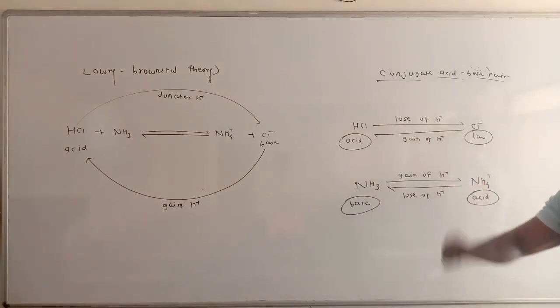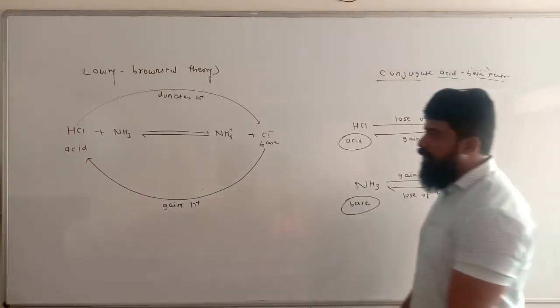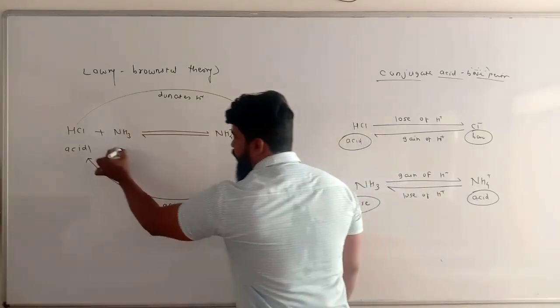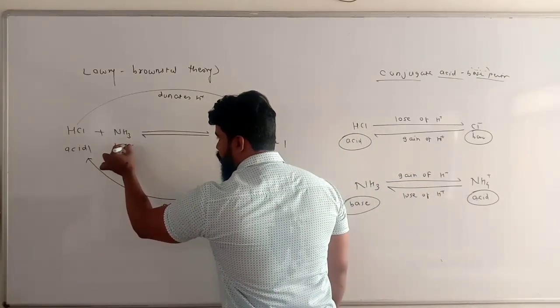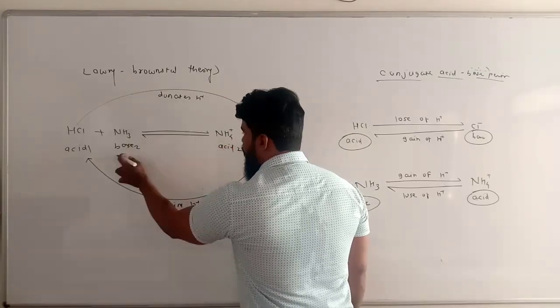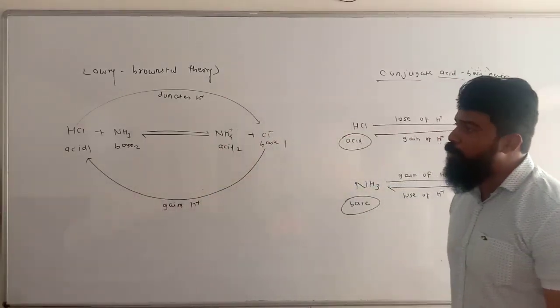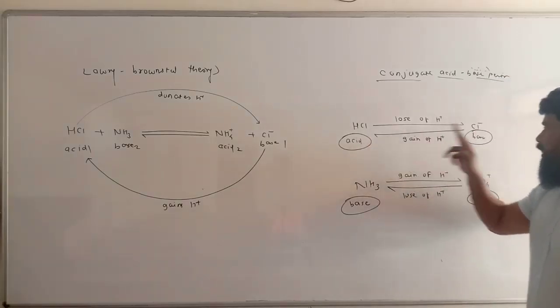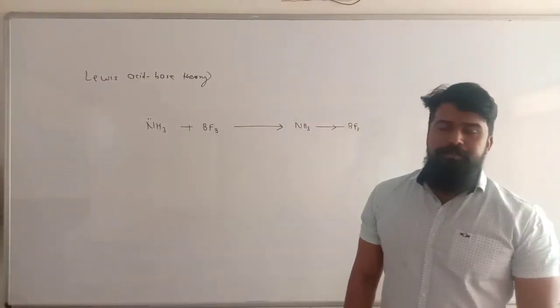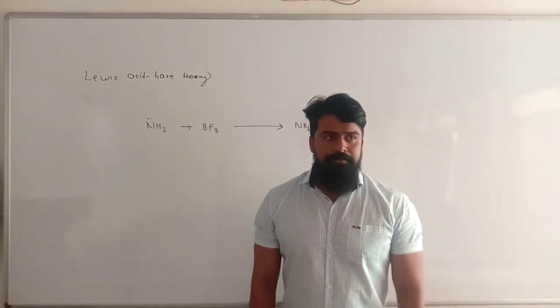It is also called a conjugate acid base pair. So in the given example, we have two conjugate acid base pairs: HCl and Cl minus ion, and NH4 plus and NH3. So guys, so far we have discussed acids and bases at different levels.